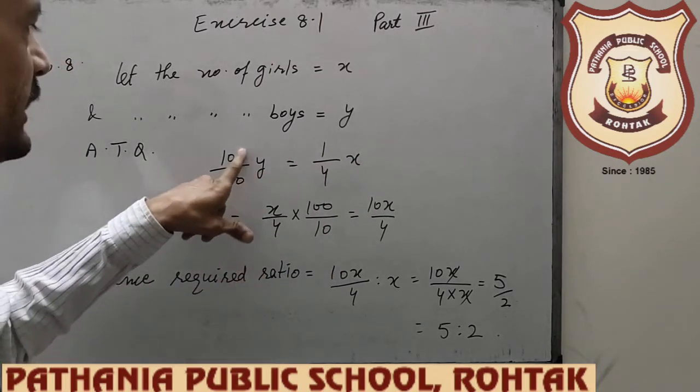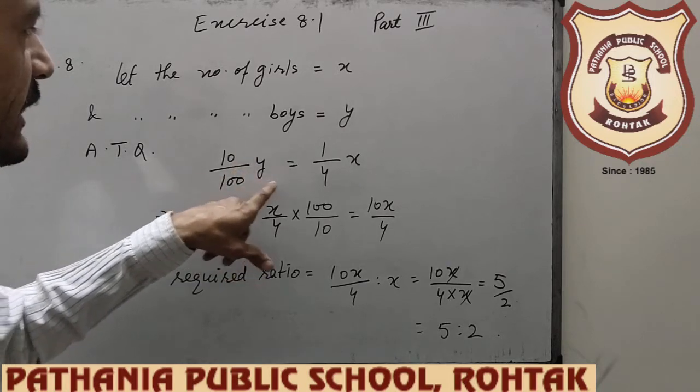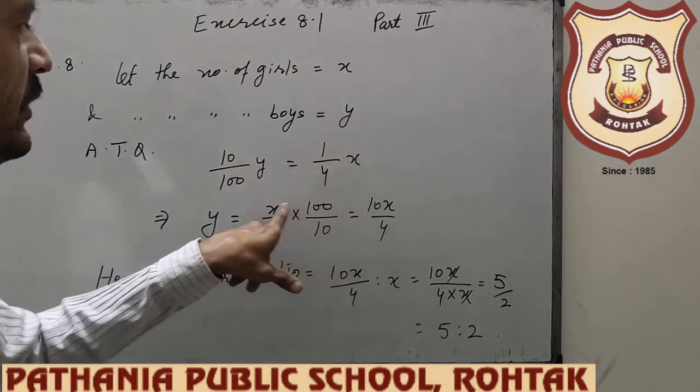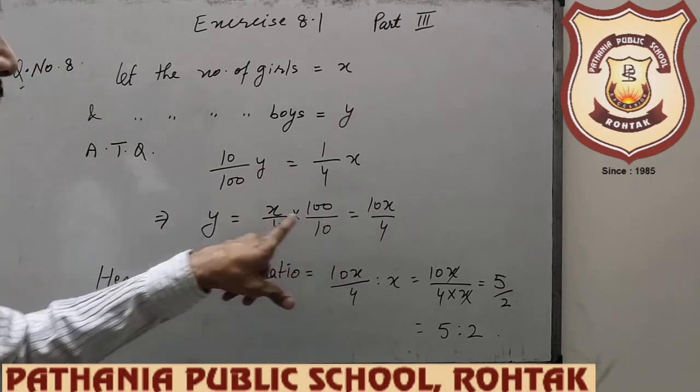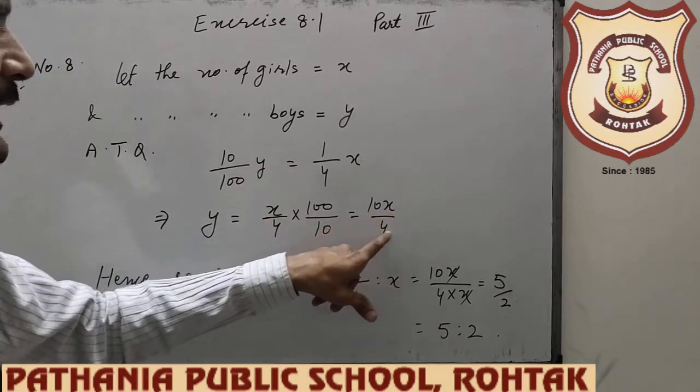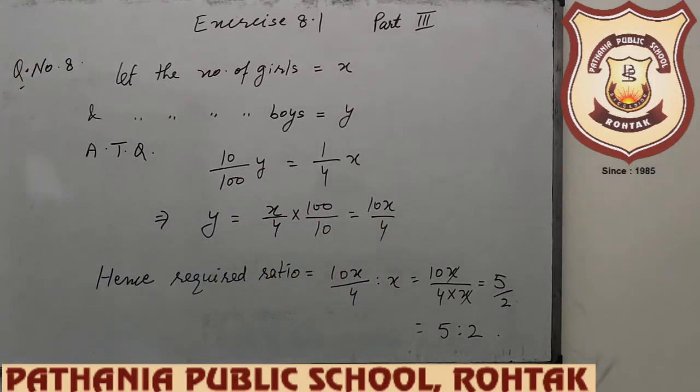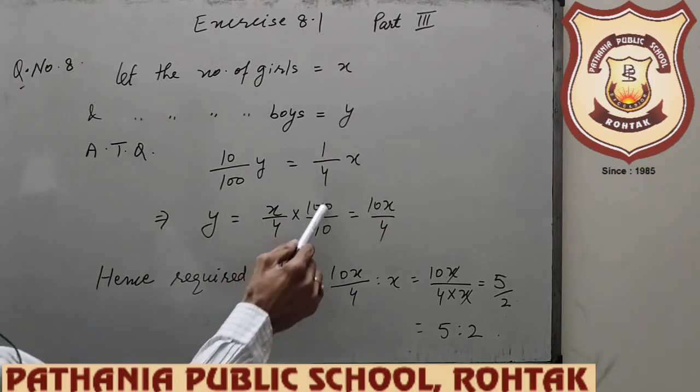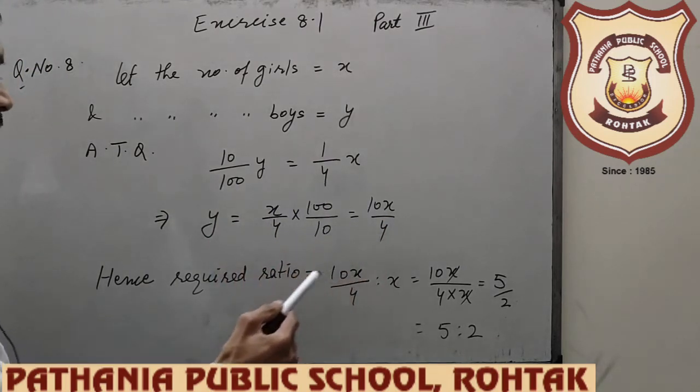Y is equal to what? 10/100. Take this side, x by 4 into 100/10. So y is equal to 10x by 4. Zero to zero cancel, then 10x by 4.